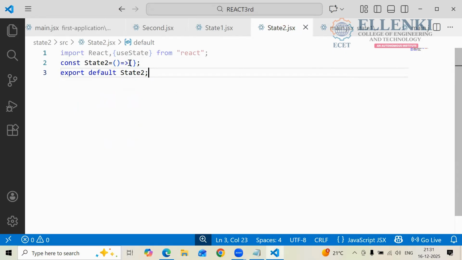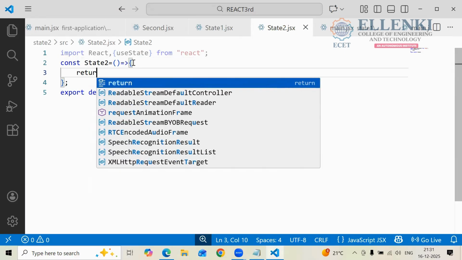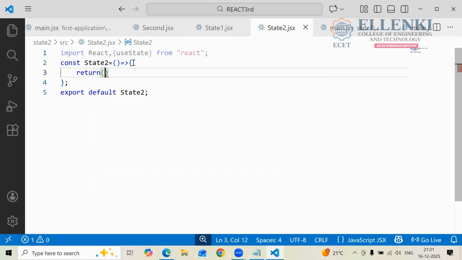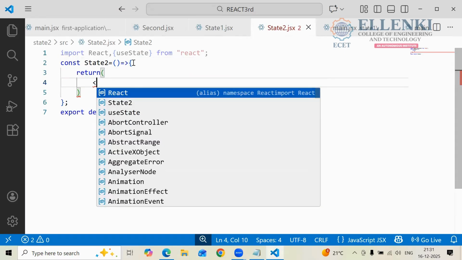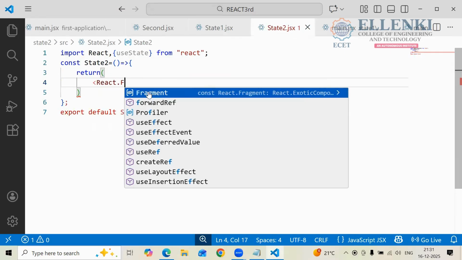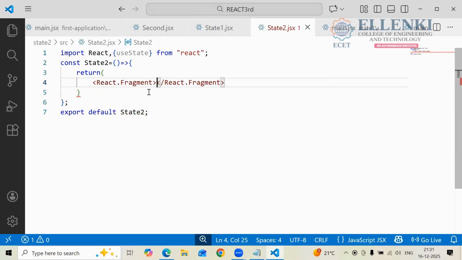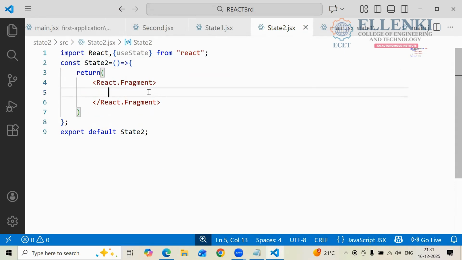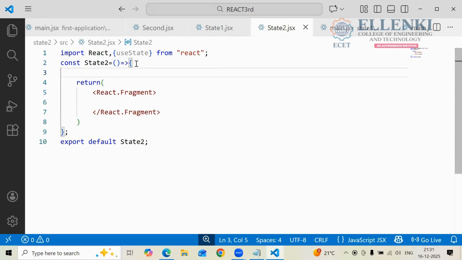Now, where do you want to define the data? Before defining the data, if you want to write the presentation logic, what are you using here? return, you are using the return here. So in this return, you are using the React fragment. React.fragment. There you can write the data. And where do you have to define the data, before the return or after the return? Before the return, you have to define the data.